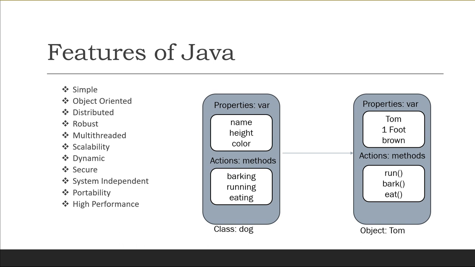Now, every object has properties, okay, and behavior. Let us illustrate this point with the example of a dog. It has properties like name, height, color, etc. And these properties are represented by variables in our programming language. Now the object dog will also have some actions like running, barking, eating. These actions are represented by methods. Methods are nothing but functions in our programming language. Various tasks are done by methods only. So we can conclude that an object contains variables and methods in our programming.